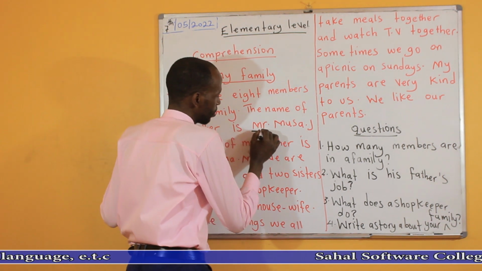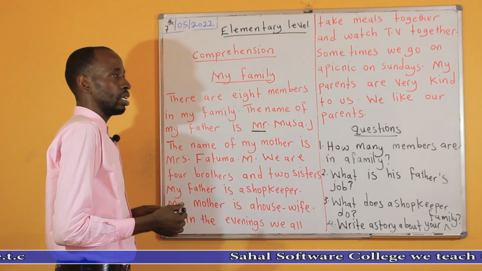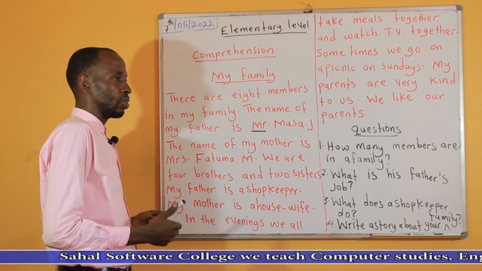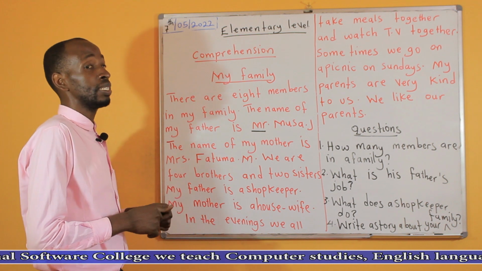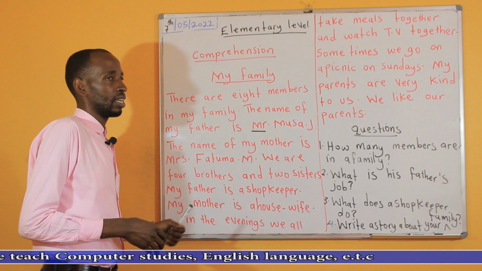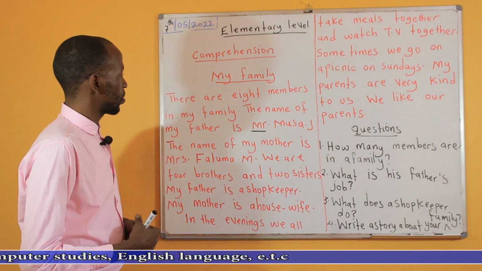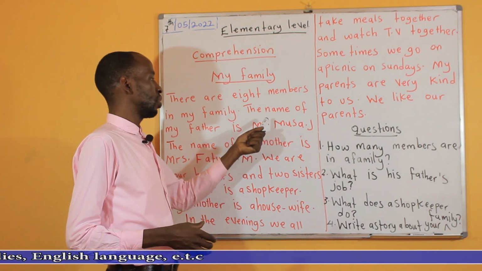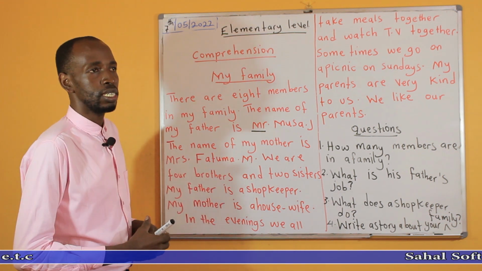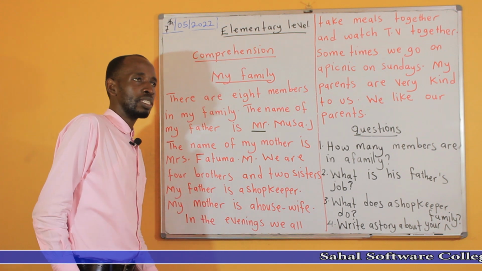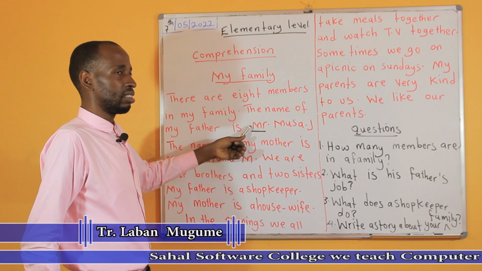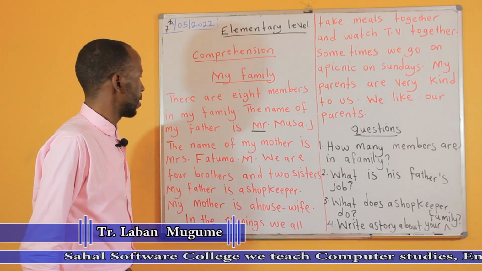When you are talking about someone, an older person with a family, he has children, he has a wife, we say Mr. You start with Mr. And this is the short form of Mister. So we usually write it like that. When you write it, you put a full stop. Mr. Musa J. This is the father. You cannot say Musa J without this. It does not show respect.